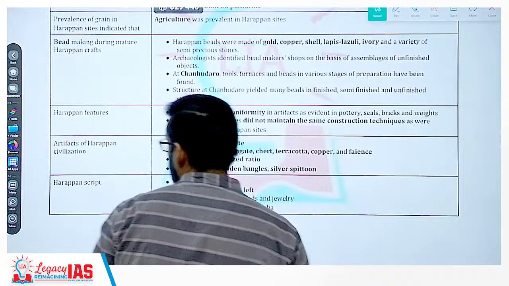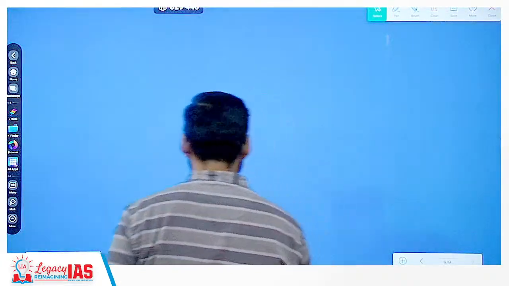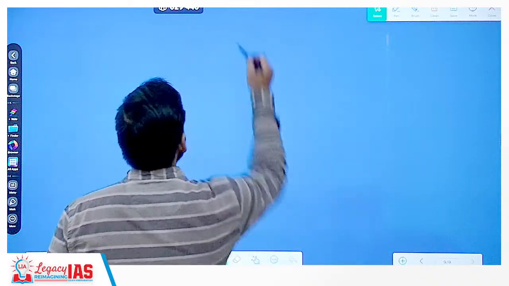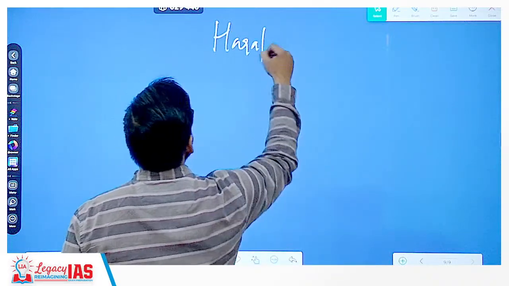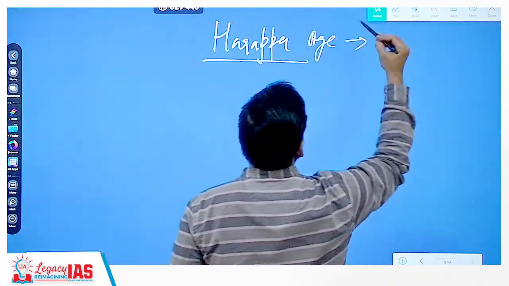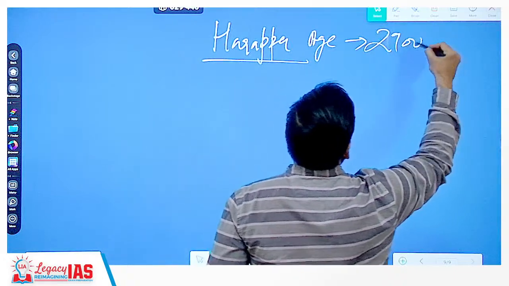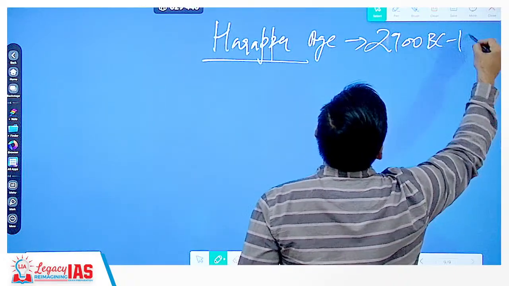So let me tell you about the Harappan age. Try to understand that the Harappan age, or time period, roughly starts from 2900 BC to 1500 BC.